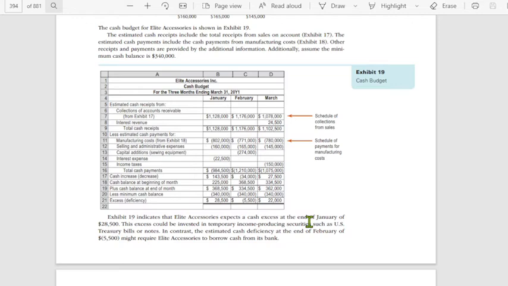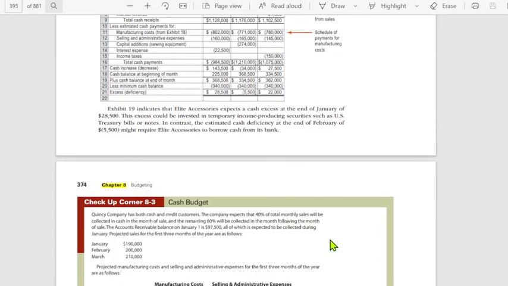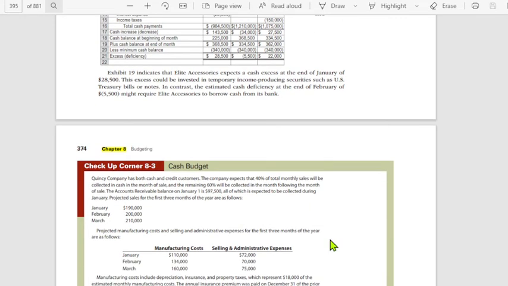Ang sabi according to this, Exhibit 19 indicates that the company expects a cash excess at the end of January of 28,500. This excess could be invested in temporary income producing securities. In contrast, meron kang cash deficiency on February that might require to borrow cash from its bank. So, kailangan nating ma-identify itong budget requirements kasi makikita natin yung excess or deficiencies on our cash.